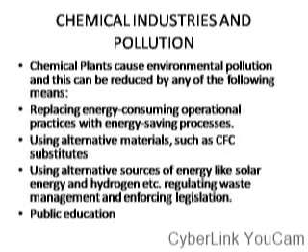Chemical plants. The process of chemical production usually leads to environmental pollution, which can be air pollution, land pollution, or water pollution. Each of these types of pollution can be prevented by taking some measures during production, and one of the precautions that can be taken includes replacing energy consuming operational practices with energy saving processes.